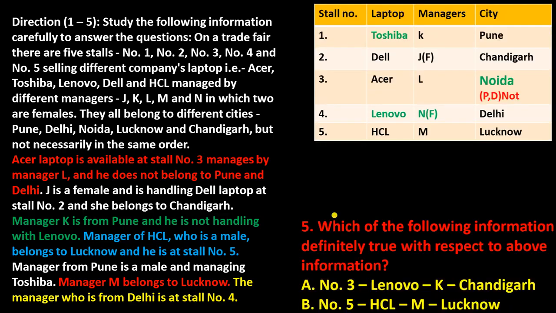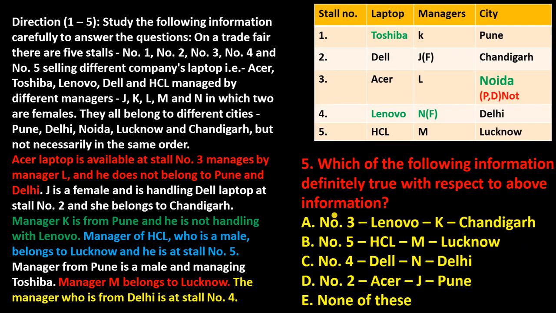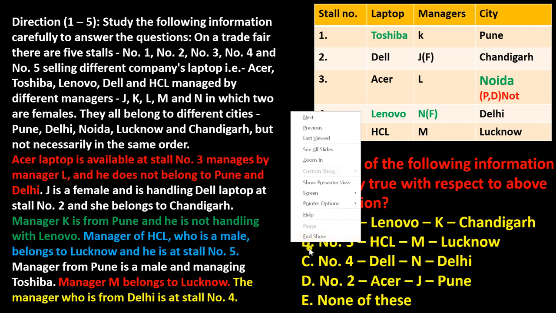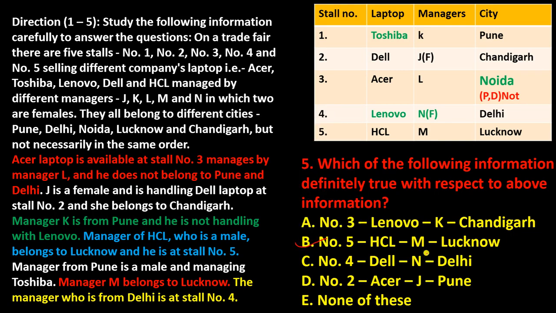Now question number 5, last one. Which of the following information is definitely true with respect to the above information? So number 3, Lenovo K Chandigarh. No, that is false. Okay. Now check number 5, HCL M Lucknow. Yes, this is B. Now check the other ones also. This is number 4 and Dell. No, C is not there. Now D, number 2 and SA. No, it is also incorrect. So the correct one is B part. This B part is the correct one, that is number 5, HCL M and Lucknow.